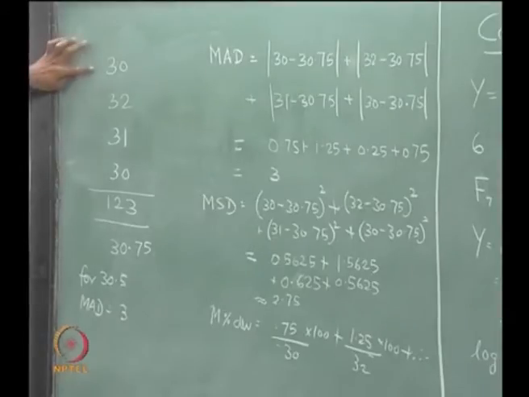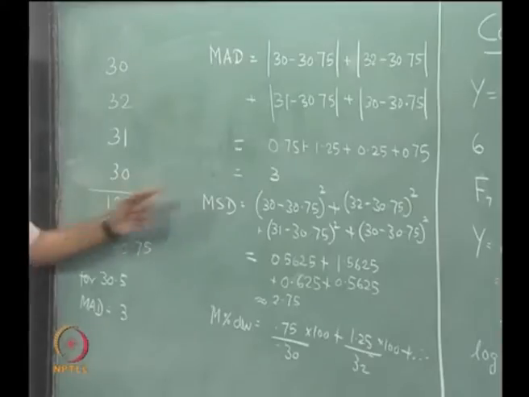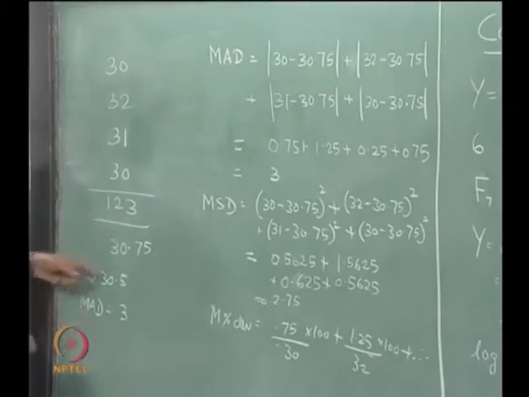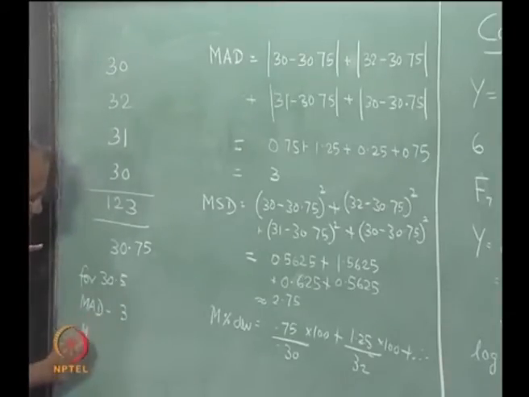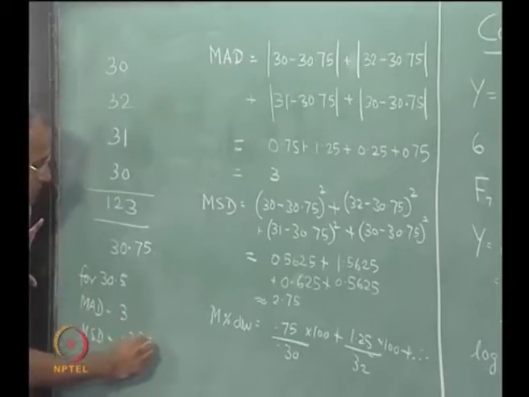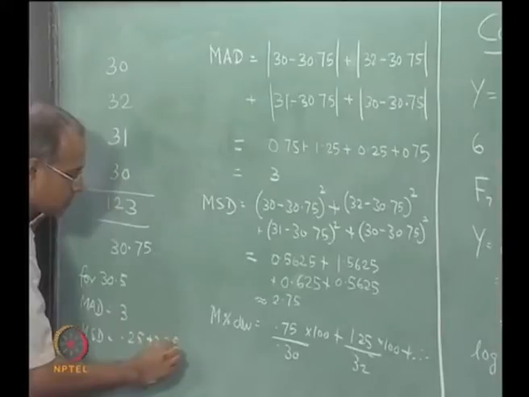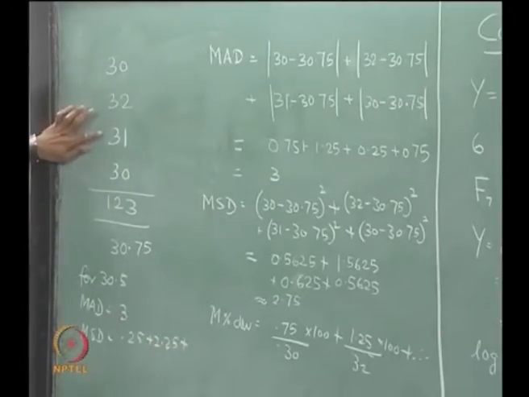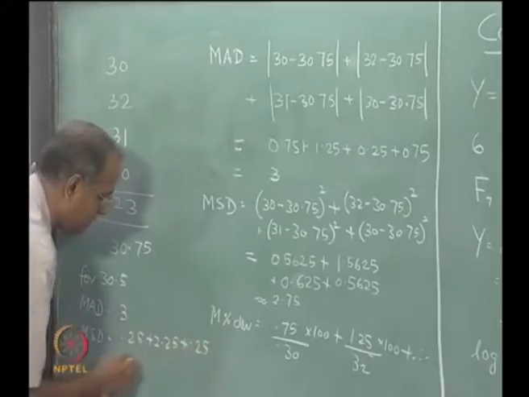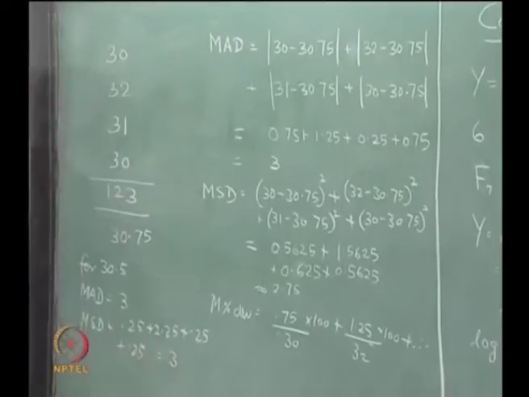So, 0.5 plus 1.5 is 2, 2.5 plus 0.5 is 3. Now, the mean squared deviation will become: for 30.5 it will become 0.5 squared, which is 0.25, 1.5 squared is 2.25, and for 31, another 0.25, plus another 0.25, so this will be about 3.